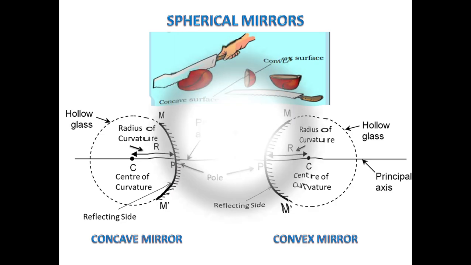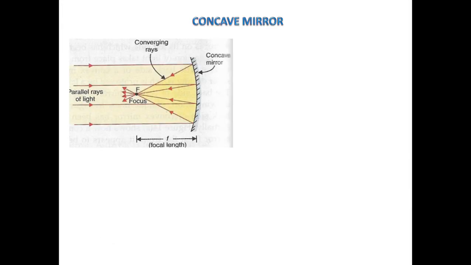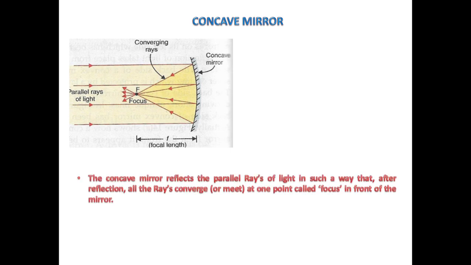Now let us study in detail about the concave mirror. As I have told you, the reflecting part of a concave mirror is inside. Here you can see that the concave mirror reflects the parallel rays of light in such a way that all the rays converge or meet at one point in front of the mirror, called the focus.